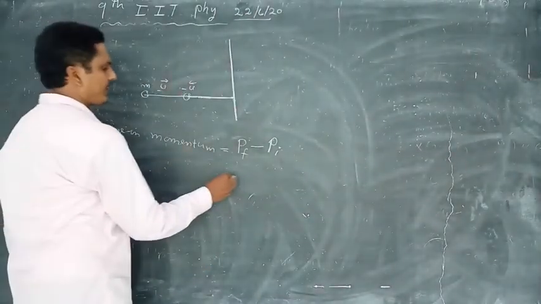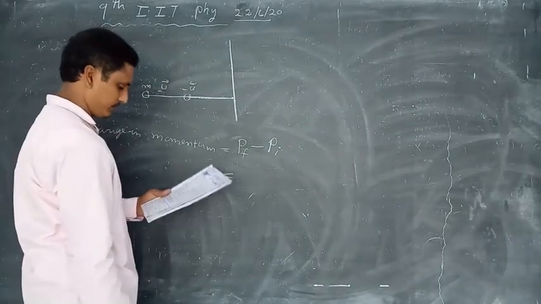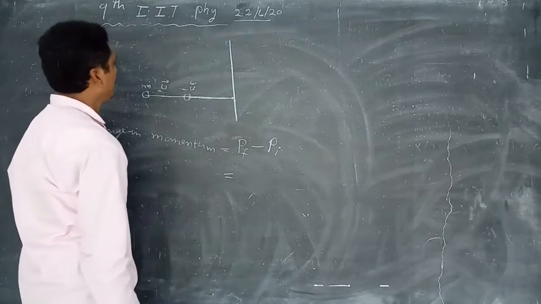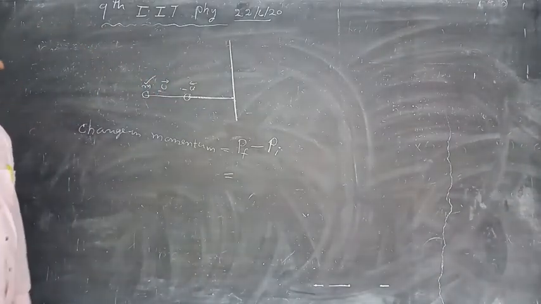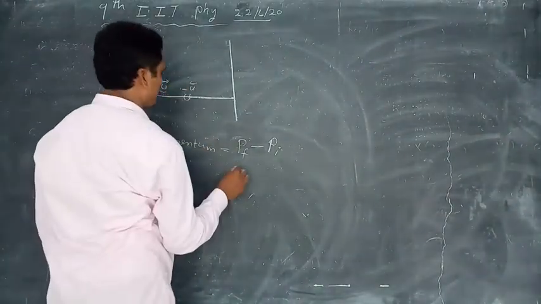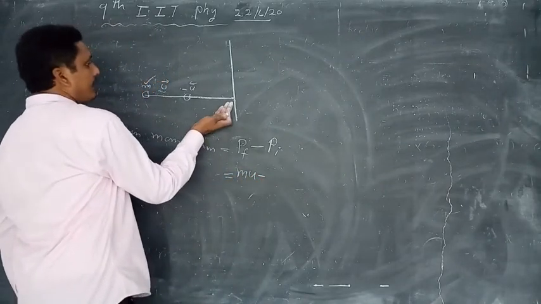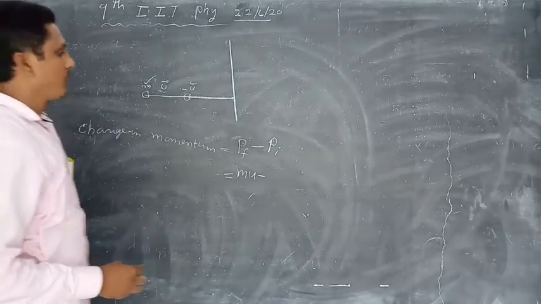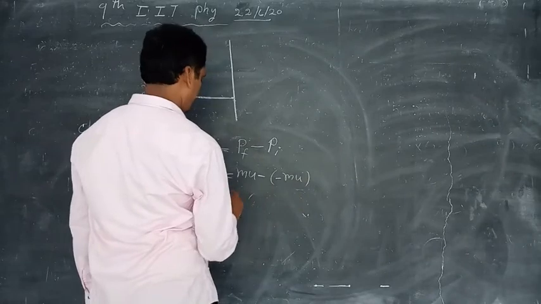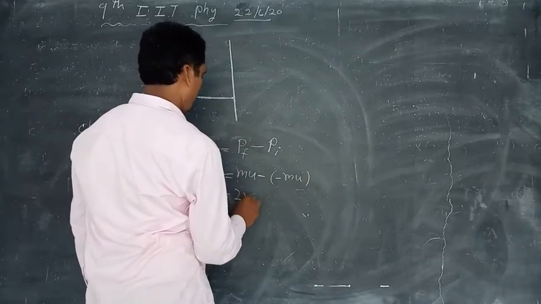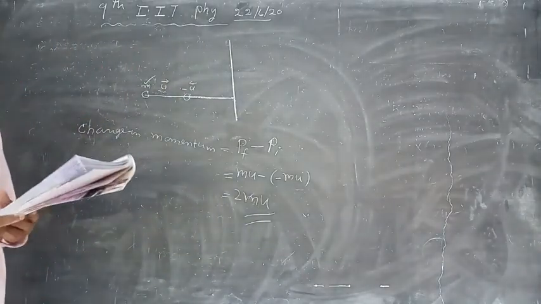The mass of the particle is m, so the initial momentum is m u, minus the reverse direction, which is minus m u, that is equal to 2 m u. That is the answer.